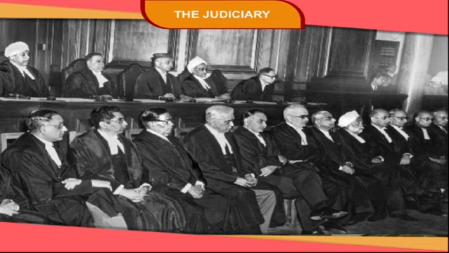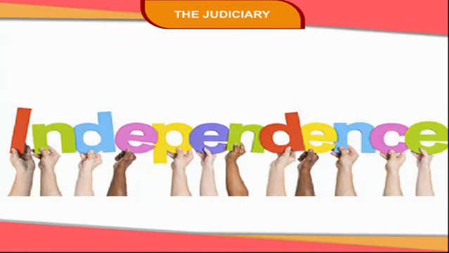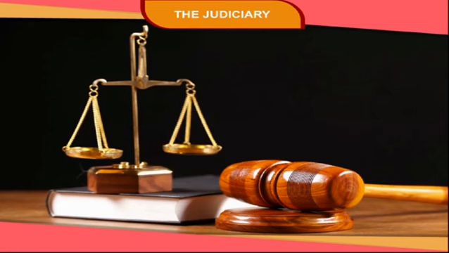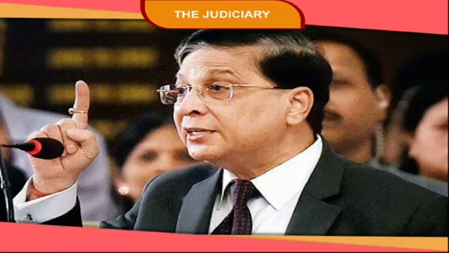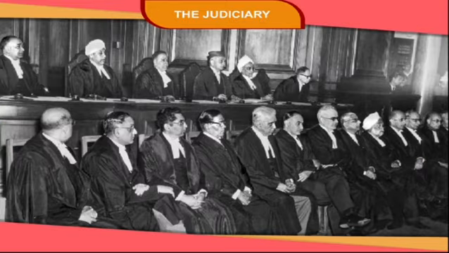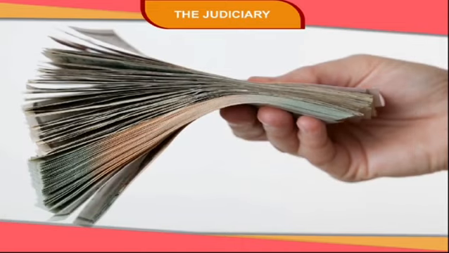A motion to this effect is passed by the Parliament. The procedure for the removal of a judge is made very complicated, which bears testimony to the fact that since independence, no judge has ever been removed from his office. This is done to ensure that the judiciary works independently. The Chief Justice and other judges of the Supreme Court are paid handsome salaries and given many benefits and allowances. The objective behind this is to prevent corruption.